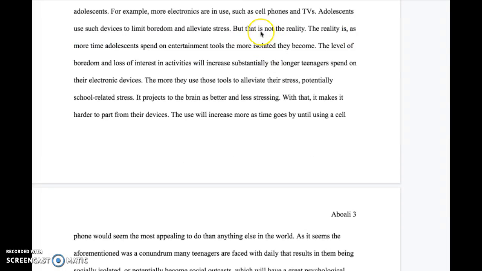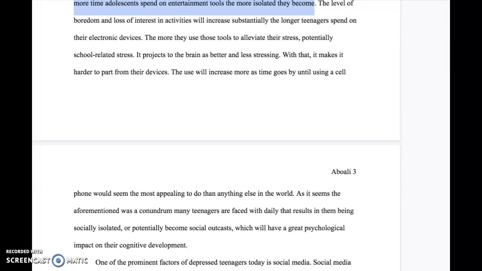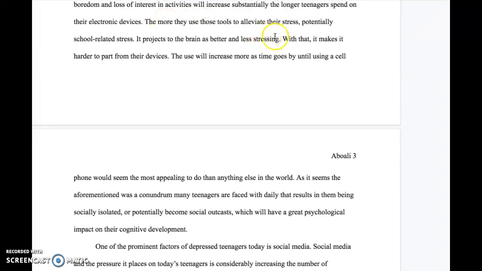All right, so as we move on through the rest of your paragraph, this right here is another fragment, Kasim, but that's not the reality, mostly because you don't want to start a sentence with but. And my problem right here, as they spend more time on entertainment tools, more isolated they become. However, being bored and not being stressed, you haven't really shown a correlation between that and not being isolated. So this is a little bit awkward to say because it just doesn't really have to do with the boredom or the stress in particular, but we see this a little bit here. The more they use it to alleviate their stress, and then we've got a fragment right here with potentially school-related stress.